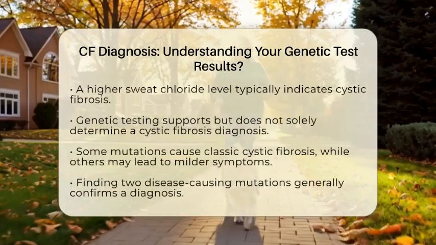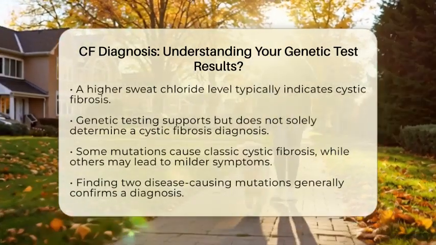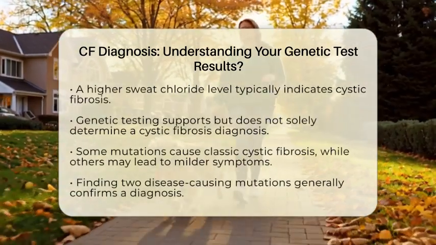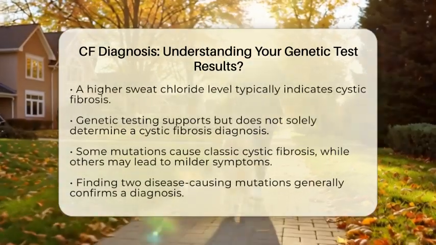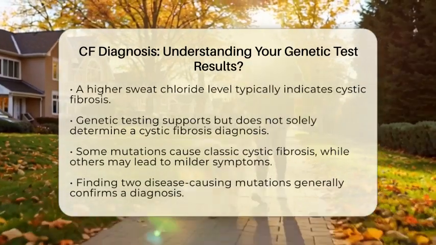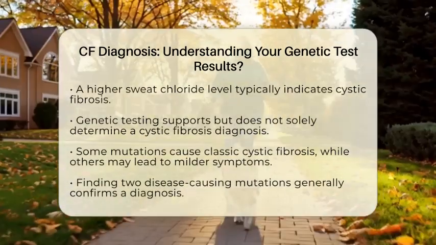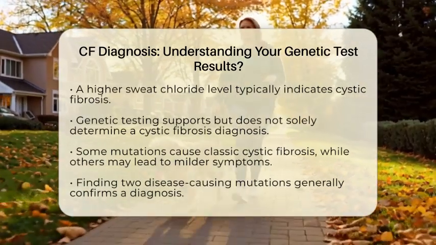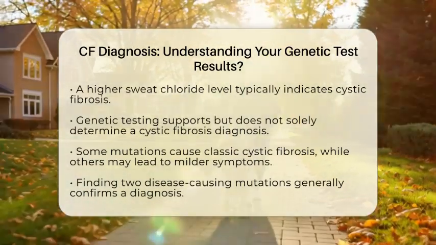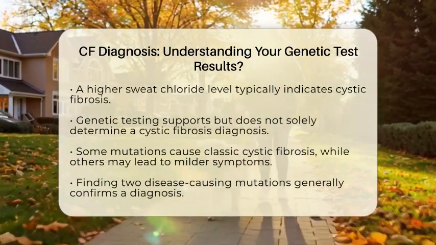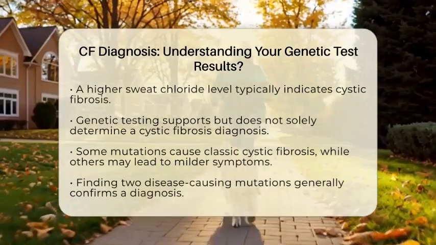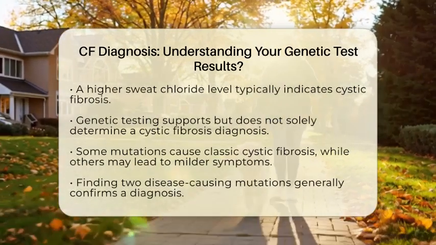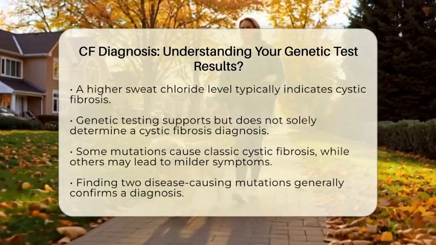Some mutations lead to classic cystic fibrosis, while others may result in milder symptoms or related disorders. Generally, finding two disease-causing mutations supports a diagnosis, but it does not predict how severe the disease will be for that person. Typically, genetic testing begins with a panel that screens for the most common mutations associated with cystic fibrosis.